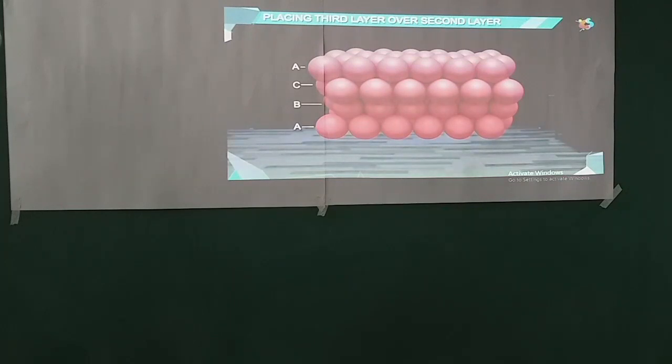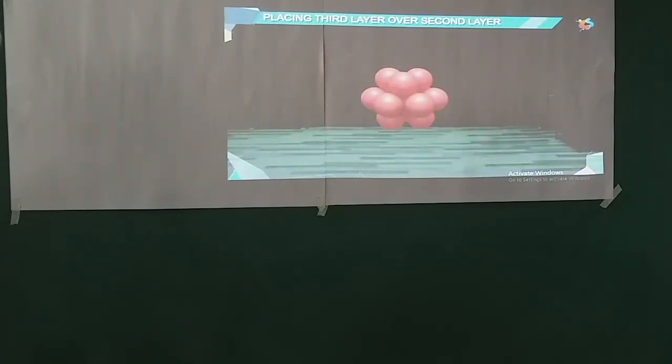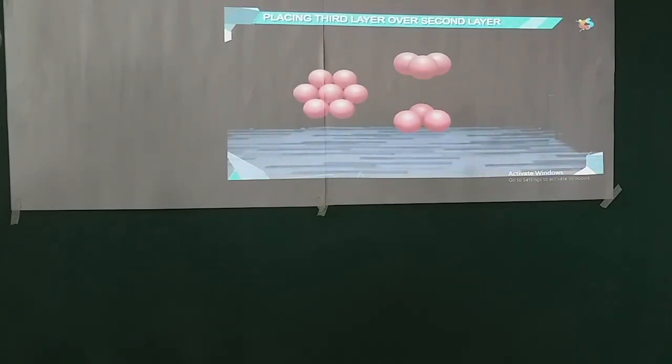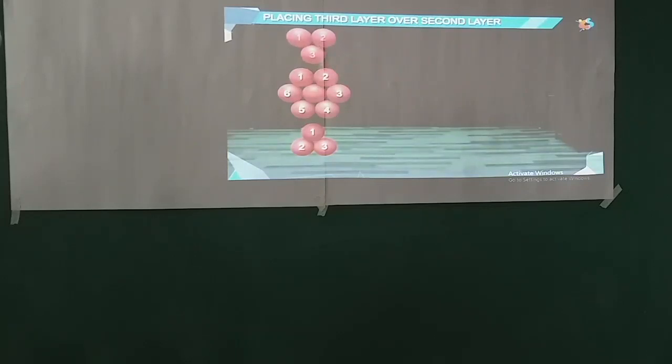This pattern is known as ABC type, and the structure formed is known as cubic close-packed CCP or face-centered cubic FCC structure. In this type of structure, each sphere is in contact with 12 other spheres, 6 from the same layer, 3 from the bottom layer, and 3 from the top layer. So, the coordination number is 12.